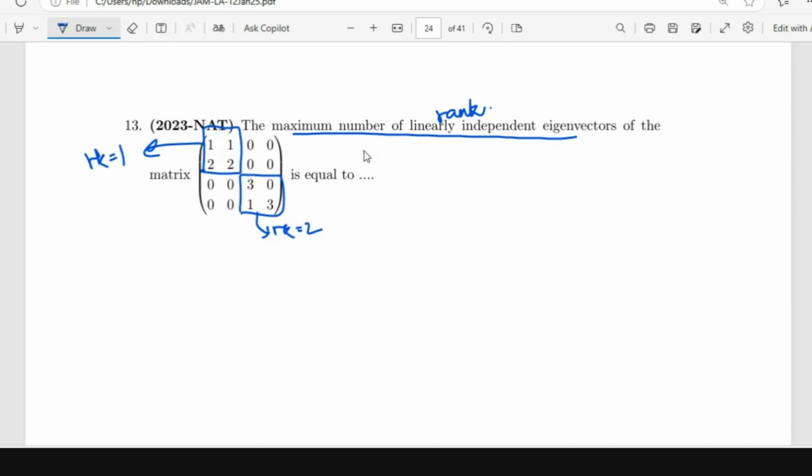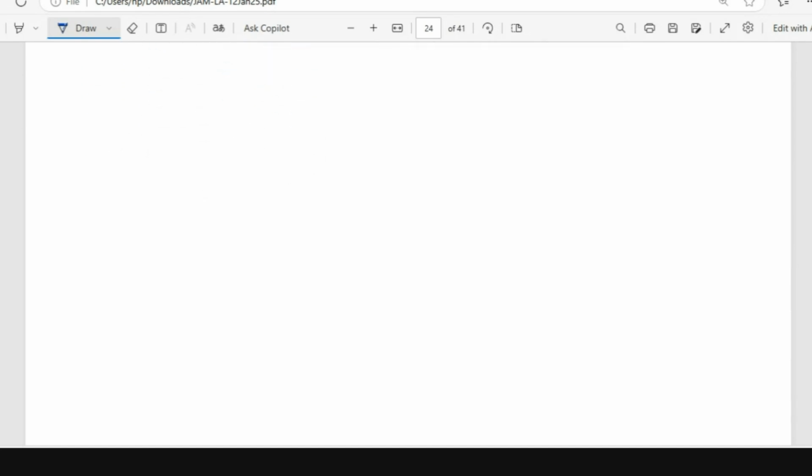So total rank is 3. Right? Yes. You just have to know this. Otherwise, you can also use the Jordan decomposition and easily tell from the matrix. But in general, rank is the number of linearly independent eigenvectors. So you just have to calculate the rank.